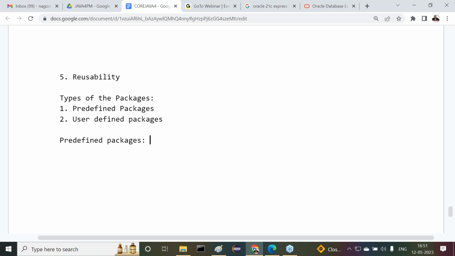Predefined packages. These packages are defined by the Java programming language, not defined by us. They're predefined, an internal part of Java. They must be provided by the Java programming language only.